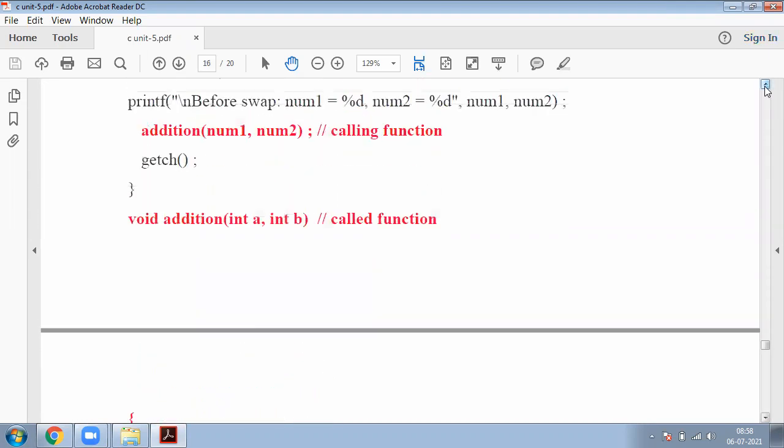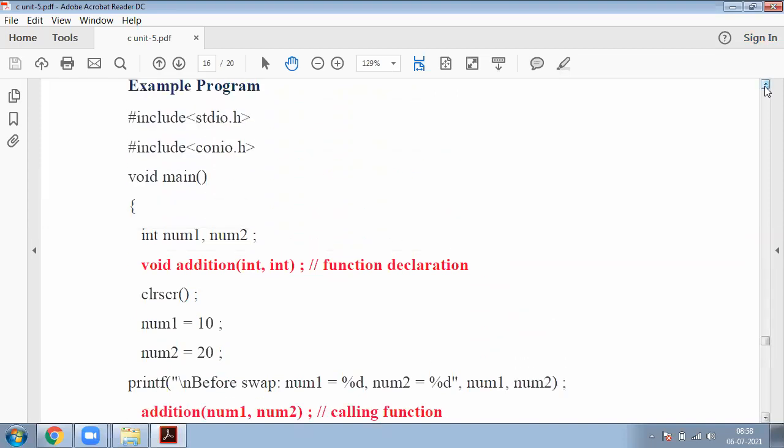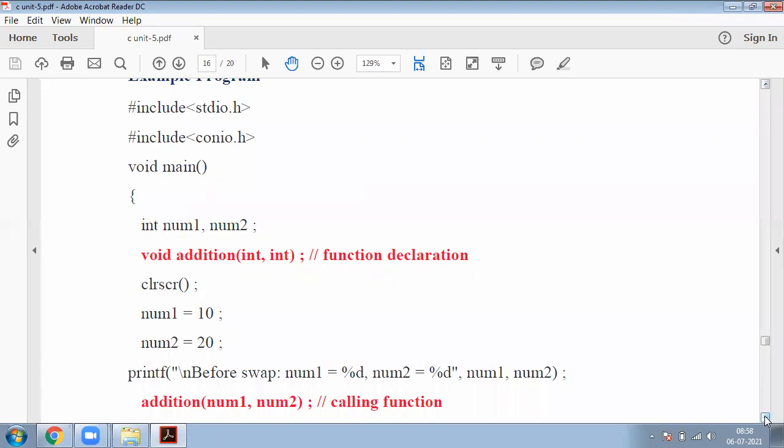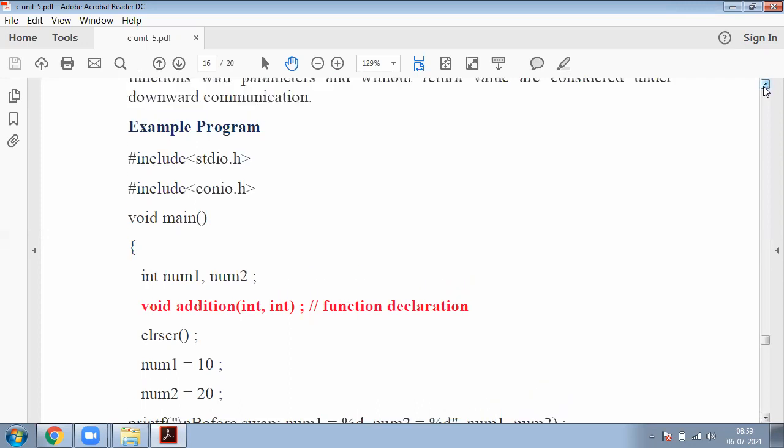So this is the simple example of downward communication. When this program is executed, every program starts from the main function, so my execution starts here. Execution control goes through main, and then this one is executed. When this is executed, what happens in the downward communication? Control